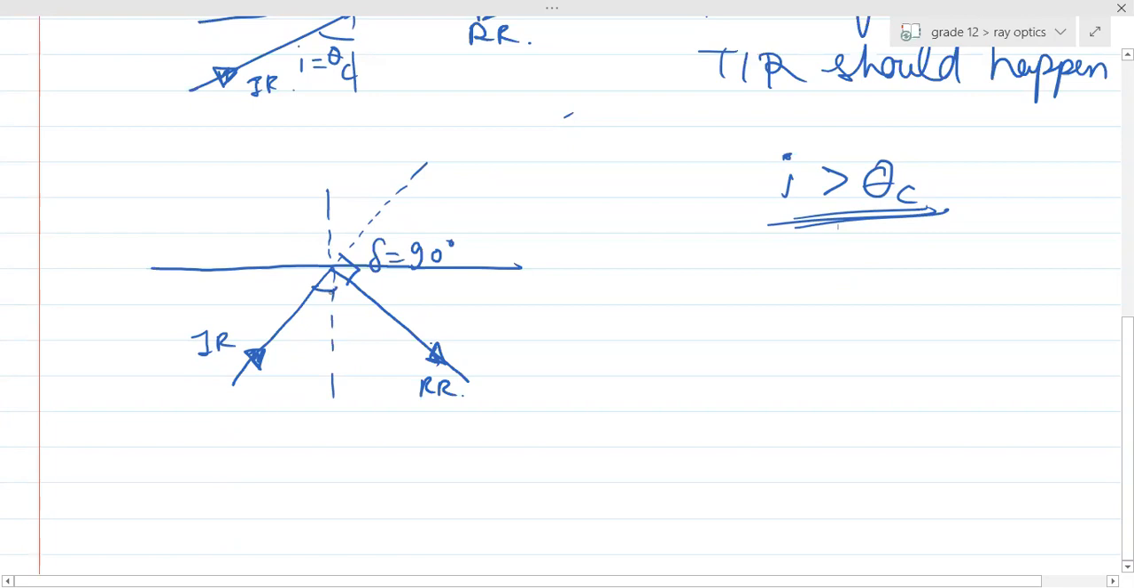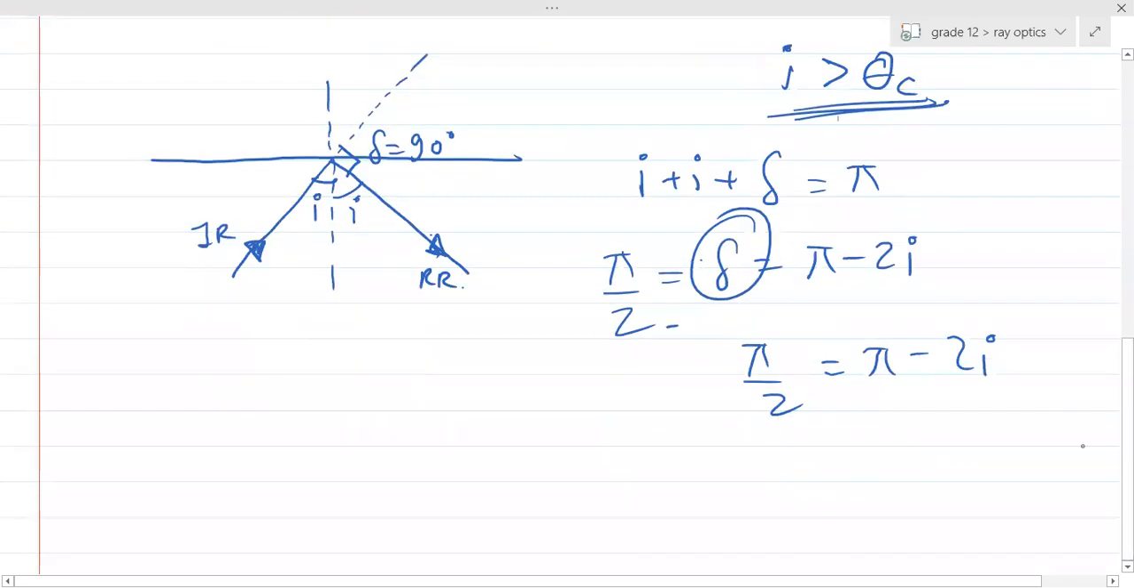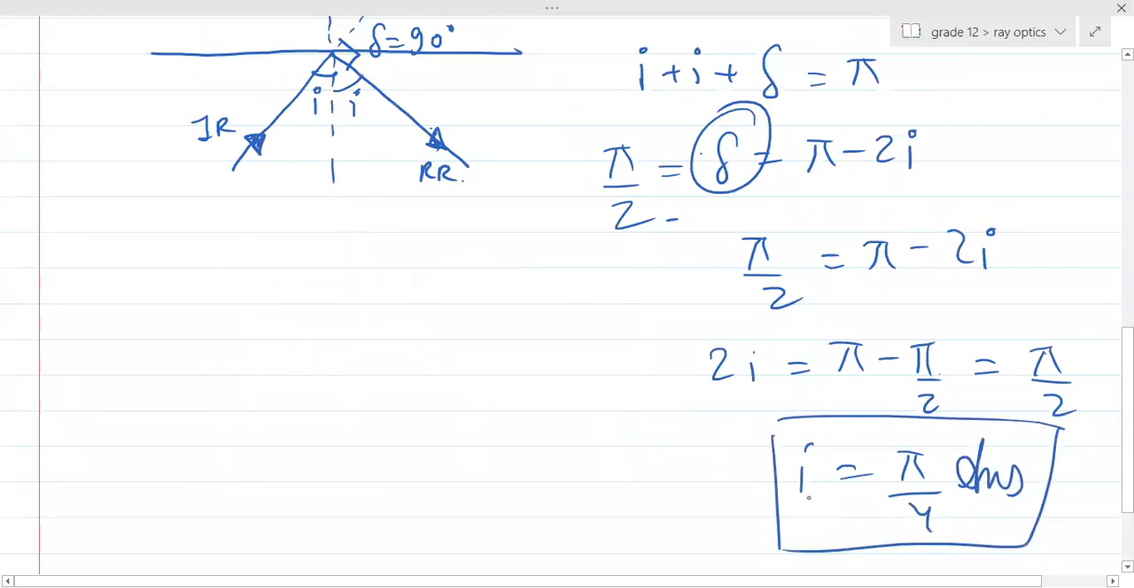So now tell me this particular thing, guys. This angle is I, this angle is I, and this is delta. Can you see over here? I plus delta should be equal to pi, and from here delta should be equal to pi minus 2i, and they have given the delta to be equal to what? Pi by 2. So pi by 2 is equal to pi minus 2i, and hence our answer is 2i is equal to pi minus pi by 2. 180 minus 90 is 90 only. And from here, angle of incidence should be pi by 2. That's the answer. Please write it.